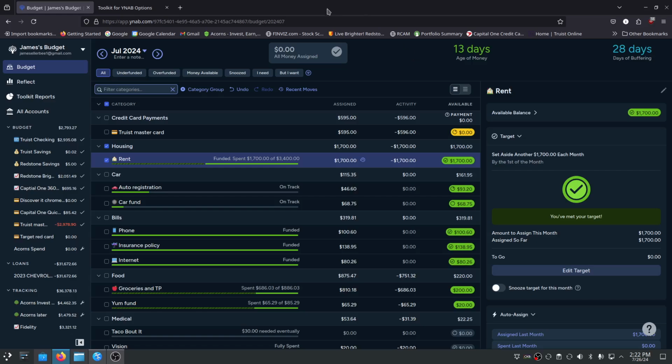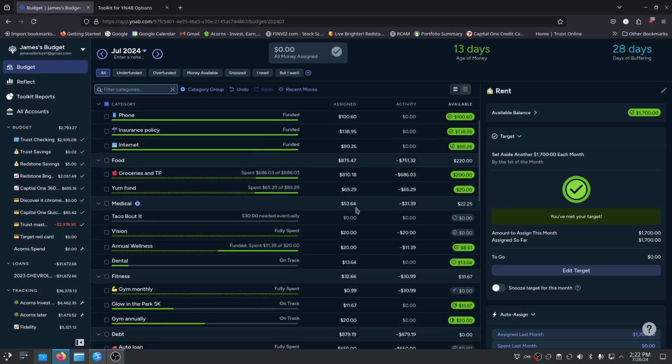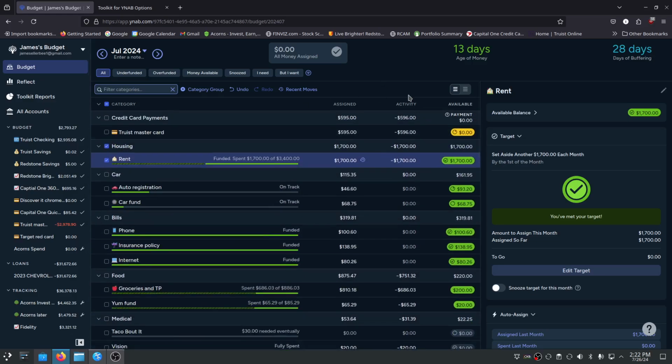Shout out to my partner for recommending that I don't hold sinking funds in my checking account, because that's what I was doing. Then I showed it to them, and they pointed out, why is all this money sitting in your checking? So I transferred most of my sinking funds into a high yield savings account, so that while it's sitting there it can gain some interest, I think is the idea.